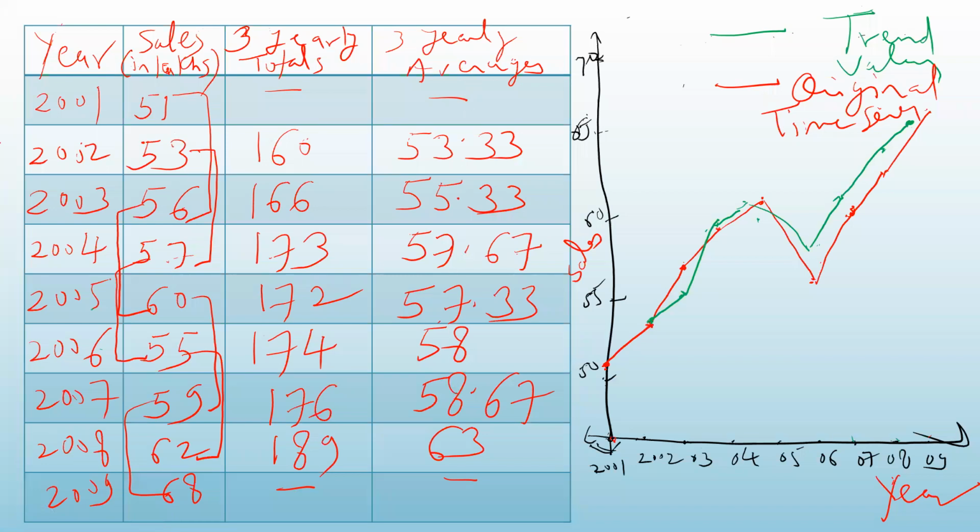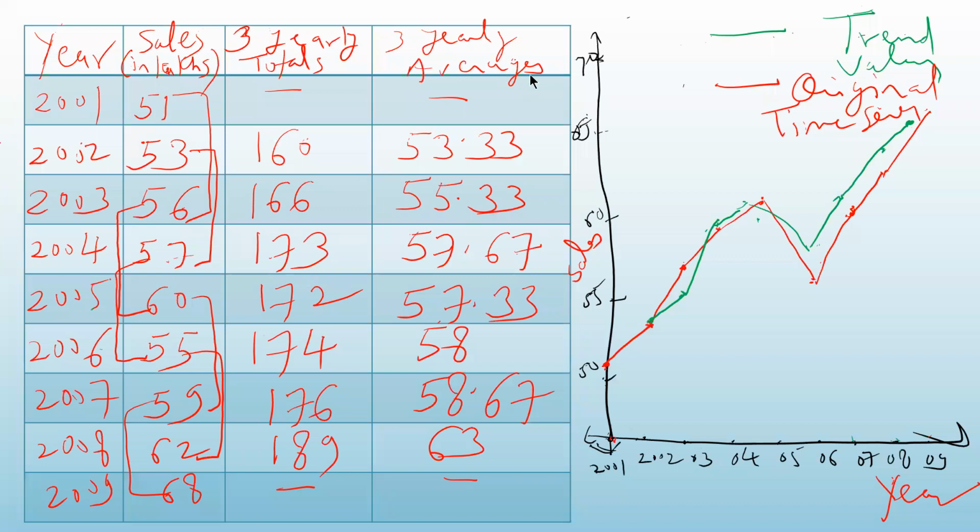Then if it is asked to you to plot the values on the graph paper, you can prepare a graph like this. On the x-axis, you will plot year. On the y-axis, sales. So first we will plot the graph of the original time series. For 2001, the figure is 51. So 2001 is here, 50 is here, so it is 51.